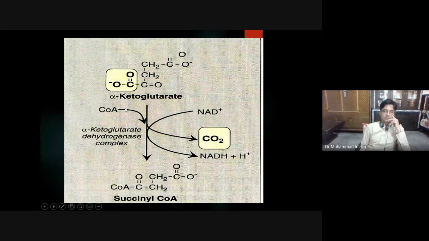enzymes. One is decarboxylase, it removes the carboxylic group, and the other is the transacetylase. What does transacetylase do? It adds the coenzyme A and it reduces the lipoic acid, and that lipoic acid will give the electron to FAD, and FAD is changed into FADH2, and that FADH2 gives electrons to NAD, and that is changed into NADH. This is a similar mechanism which we have discussed in the previous lecture.